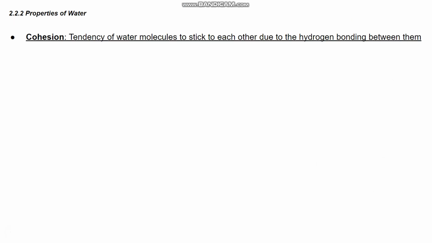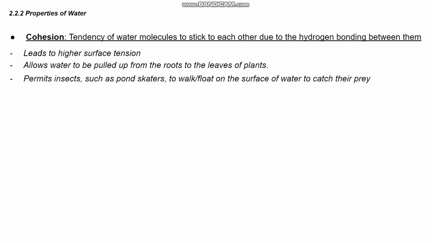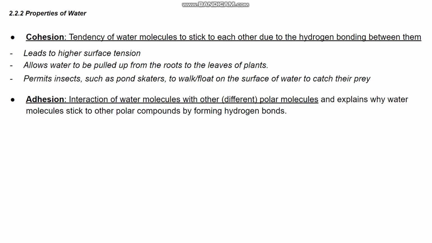So the properties of water: we have cohesion, which is the tendency of water molecules to stick to each other due to the hydrogen bonding between them. And this leads to some other characteristics. So it leads to higher surface tension, and it allows water to be pulled up from the roots to the leaves of plants, and it permits insects such as pollinators to walk on the surface of the water.